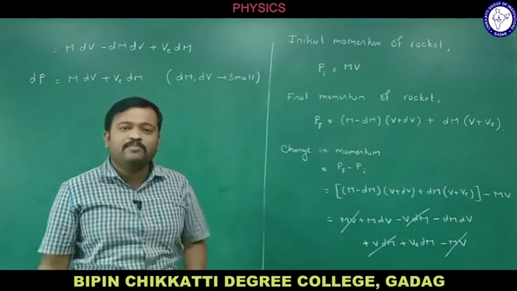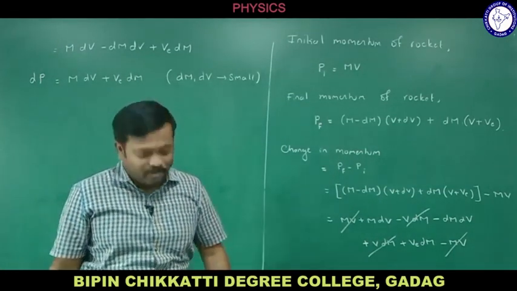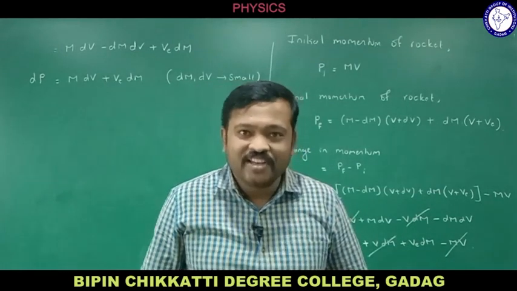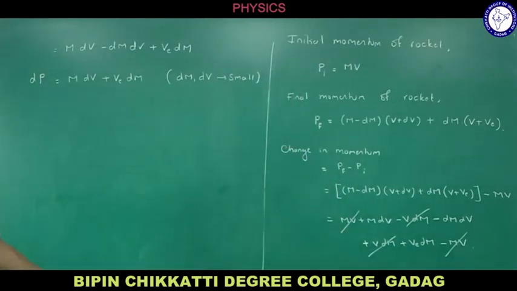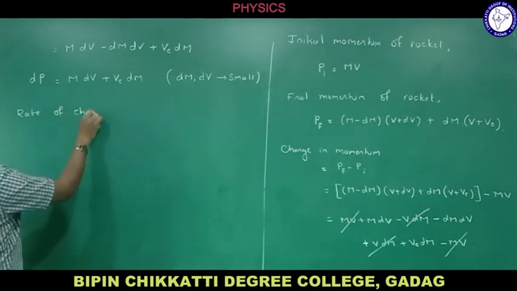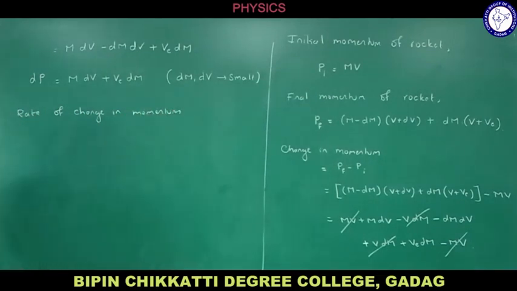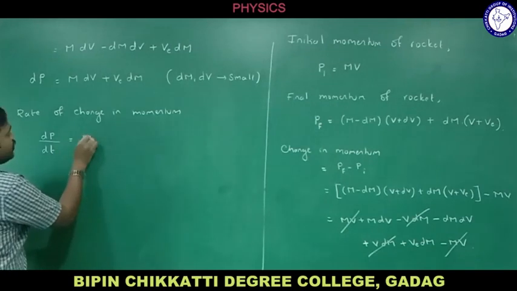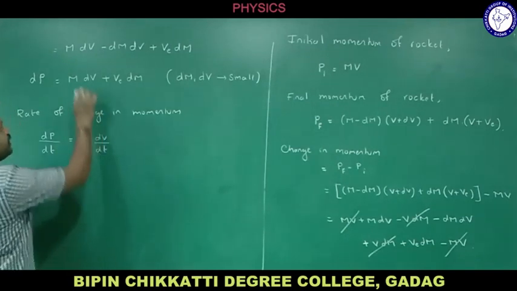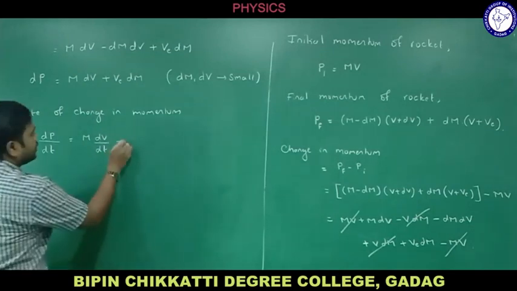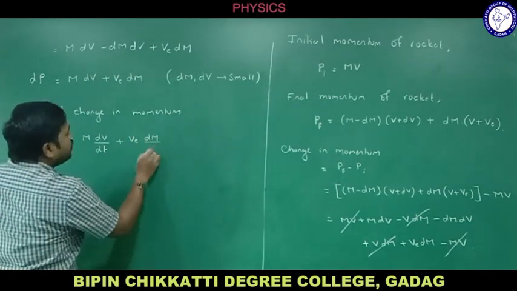Now, after getting change in momentum, let me go with rate of change of momentum, because we know from Newton's second law, force is directly proportional to rate of change of momentum. So let me take that now. We got change in momentum, now let me go with rate of change in momentum. So what is the rate of change in momentum with respect to time? Let me write, that is dp divided by dt is equal to m dv divided by dt plus ve dm divided by dt.